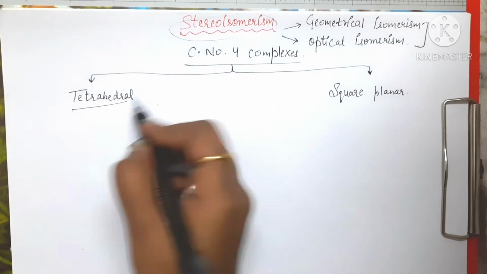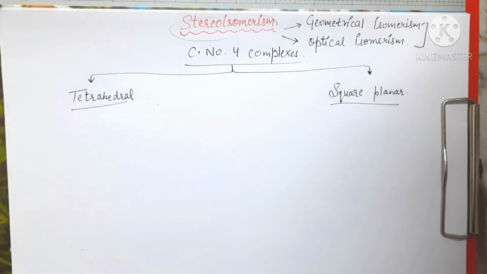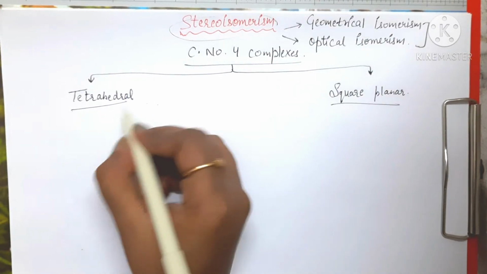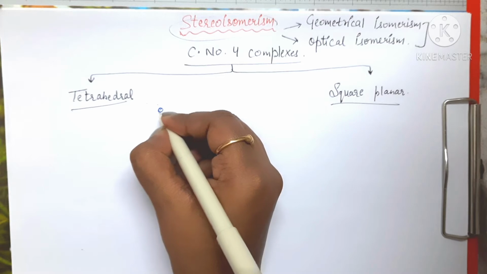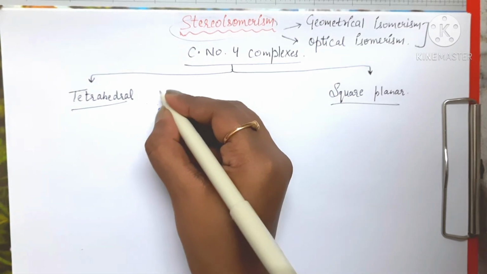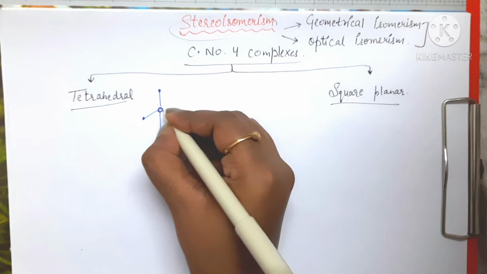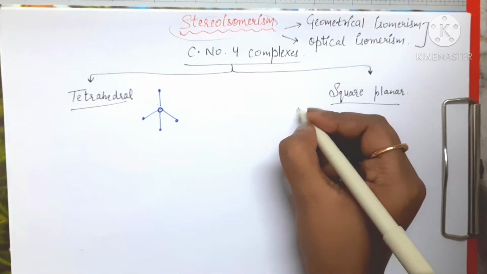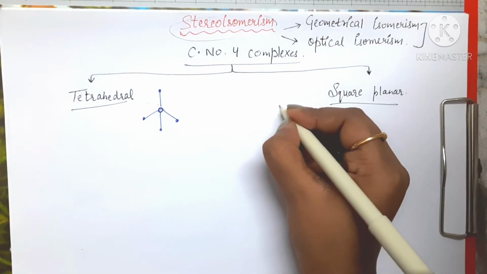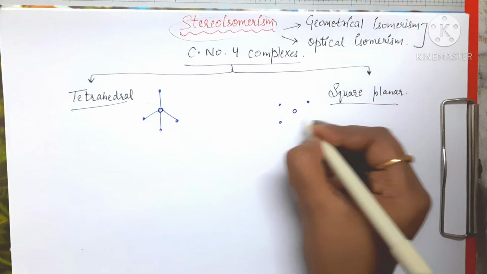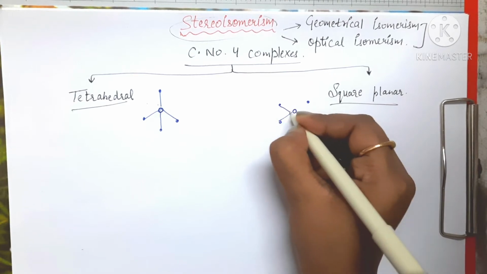Now under these two categories, see, tetrahedral complexes will be having 4 ligands attached with the central metal, right? 4 ligands will be attached. Also in square planar, with the central metal, 4 ligands will be attached like this, right?